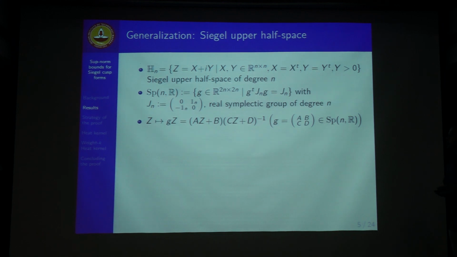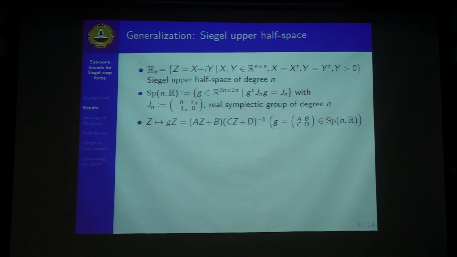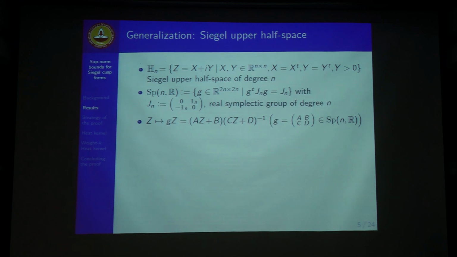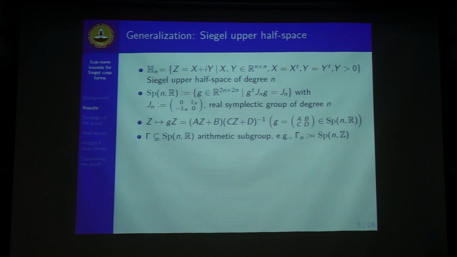So for the definitions, the Siegel upper half space consists of symmetric complex matrices with the imaginary part positive definite. We have the symplectic group acting on it, by what we can call the matrix fraction linear transformation. And we take an arithmetic subgroup, which for us is something that is commensurable with the Siegel modular group, Sp(n, Z).